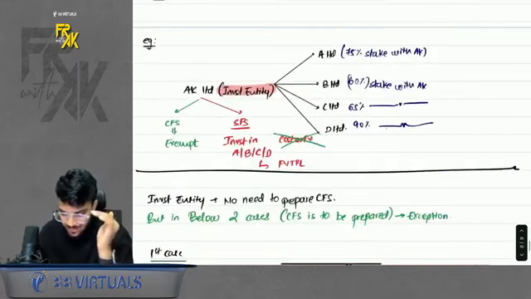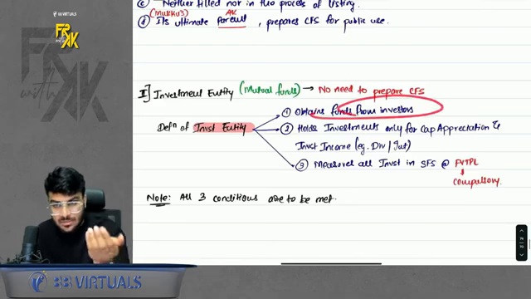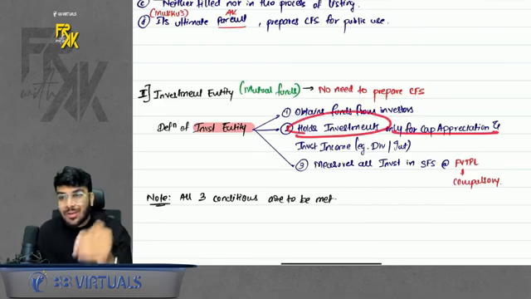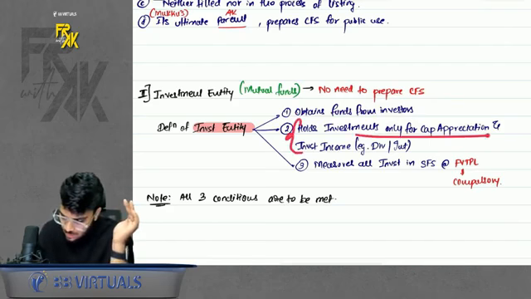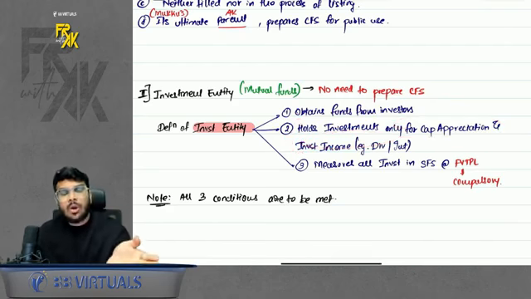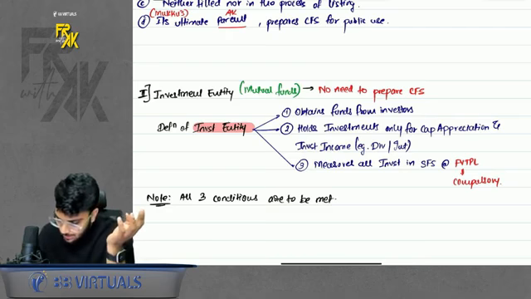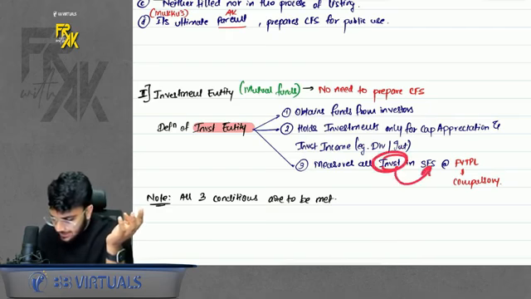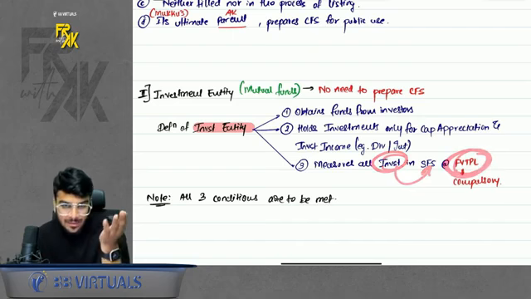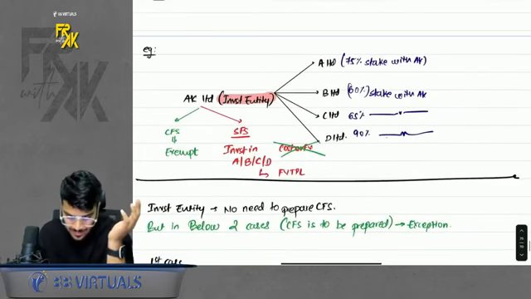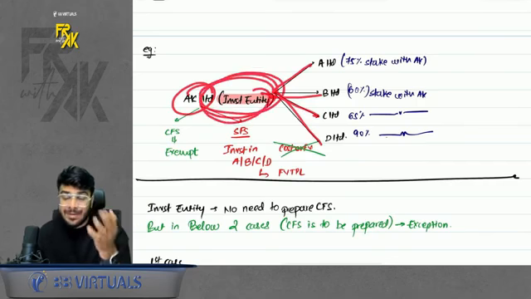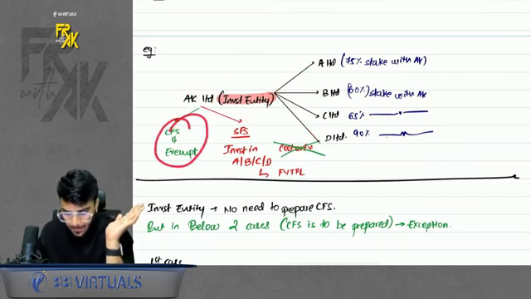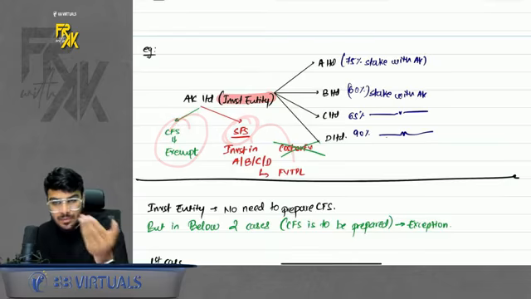So who is an investment entity? Who obtains funds from investors, who holds investments only for capital appreciation or investment income, because their motive is to just earn the return on investment. They are not willing to control any company. That is why they are exempt from CFS. And third thing, when they record the investment in SFS, they have to show all the investment in FVTPL. It is compulsory. So if let's say AK has investment in 4 companies, and if AK is an investment entity, it is exempt from CFS. But in SFS, he has to show all the investment in FVTPL.